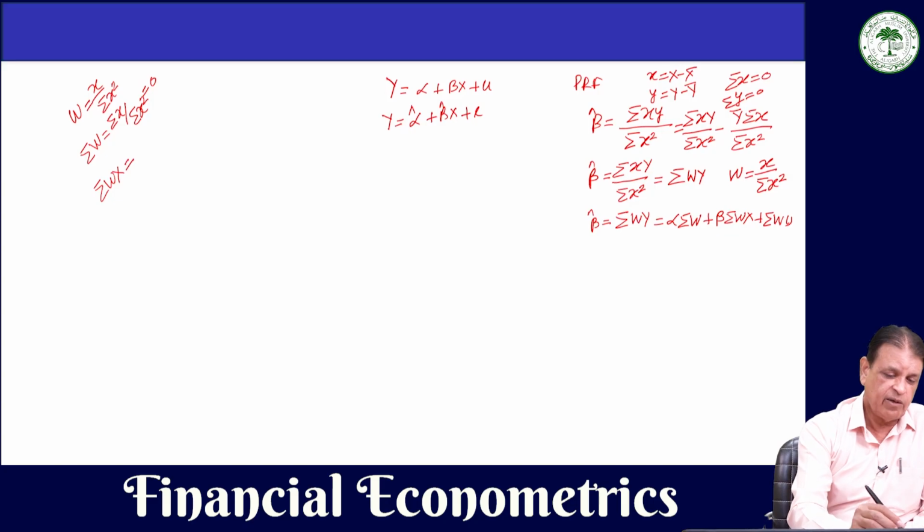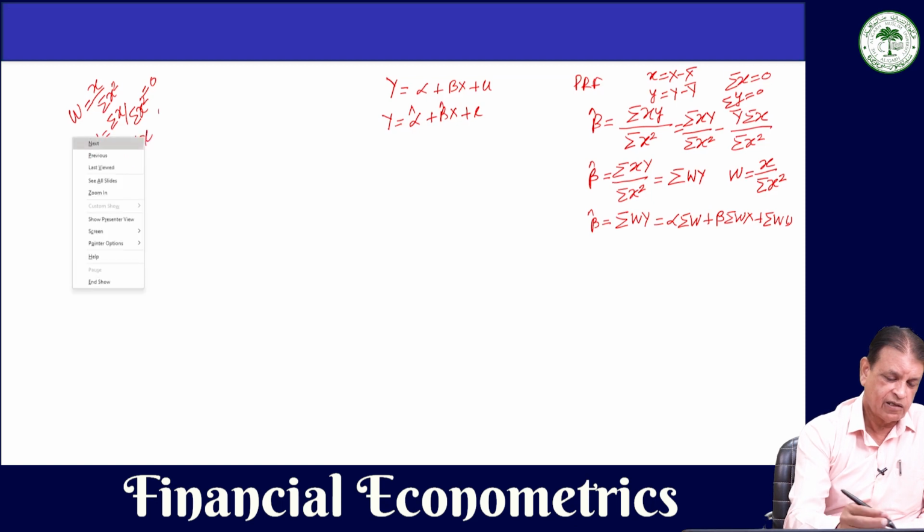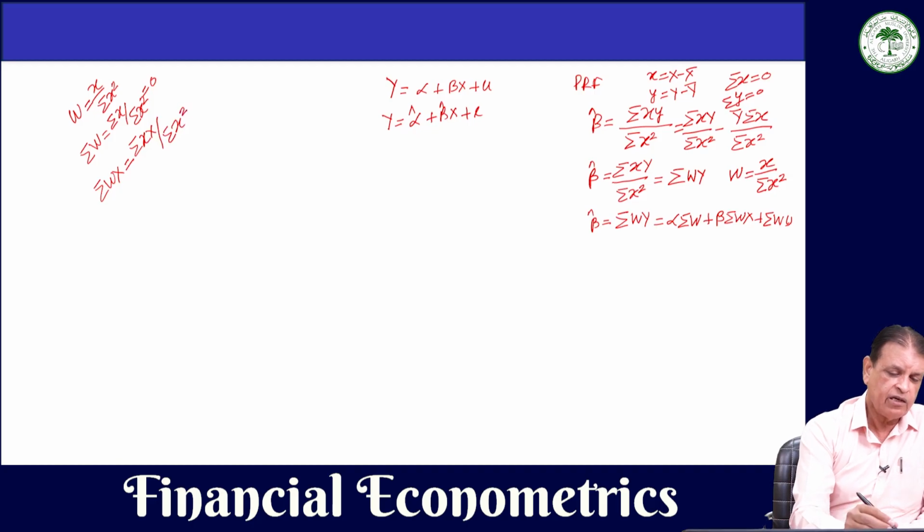Summation Wx will be equal to summation small x multiplied by capital X divided by summation small x square. Now, this capital X, if small x is equal to x minus x bar, so what will be x?